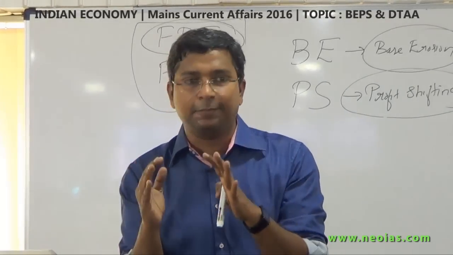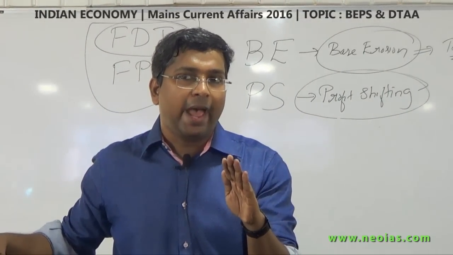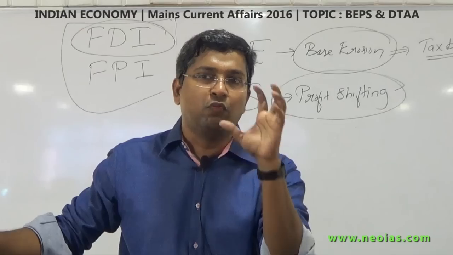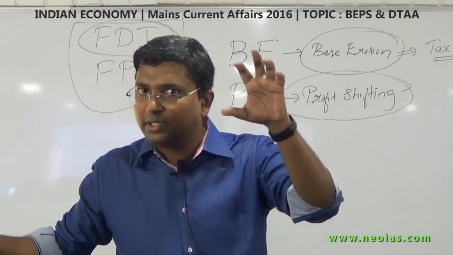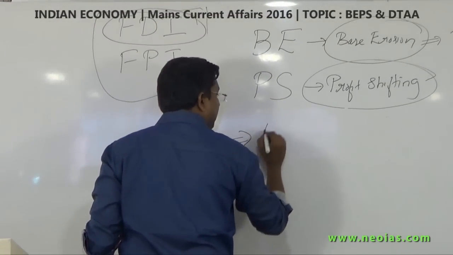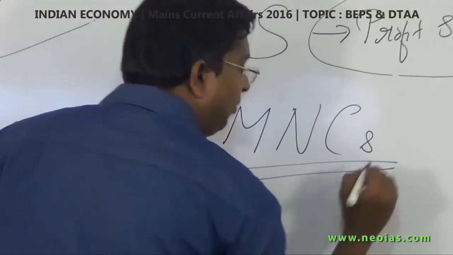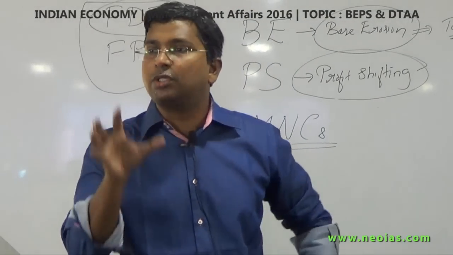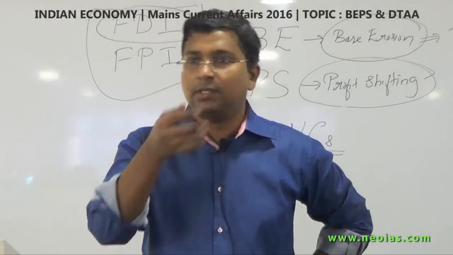Now try to understand, this topic of base erosion and profit shifting is in relation to one entity only, that is, multinational companies. This concept is in relation to foreign companies or multinational companies. This strategy is used by multinational companies.